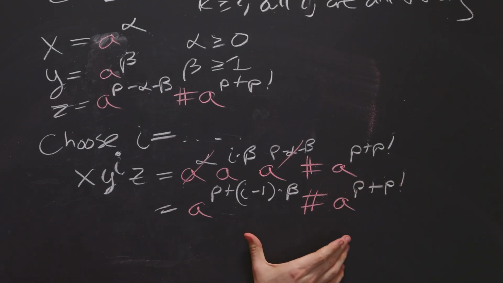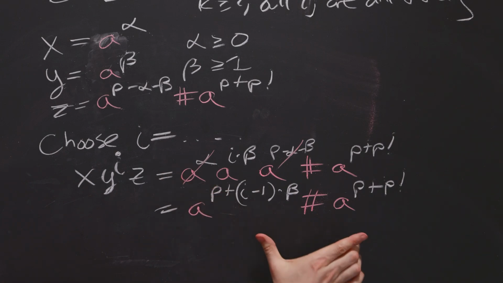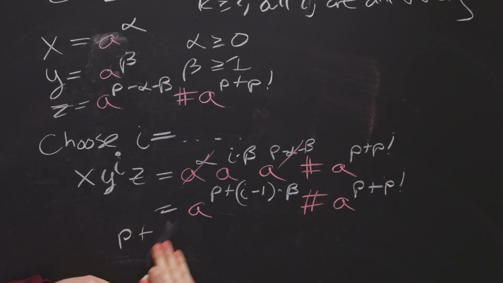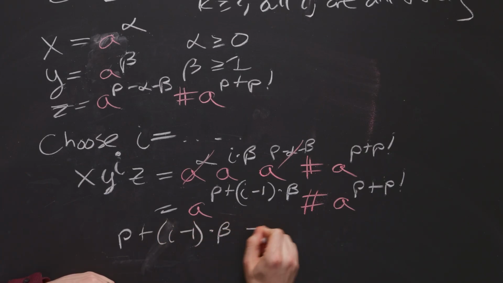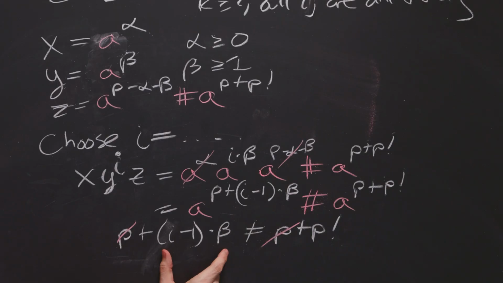So the only way that this could be in the language L is if these numbers are different. We want to know when these two are different. So p plus (i minus 1) times beta is not equal to, you can in this case check equal also, is not equal to that. There is a plus p on both sides, so we can get rid of those. So we have to solve for i here.